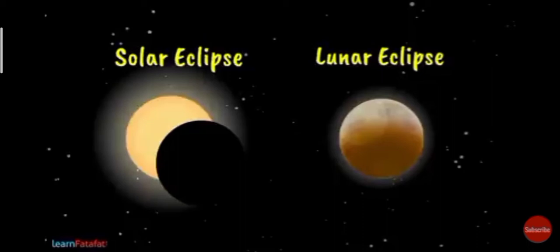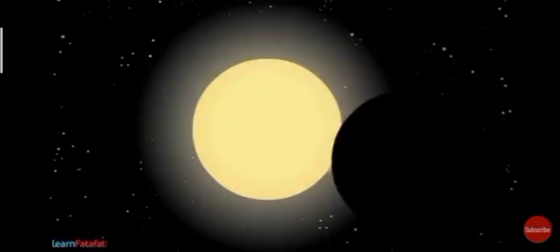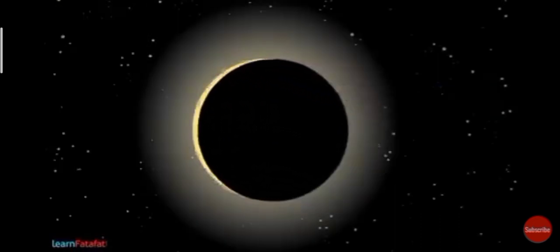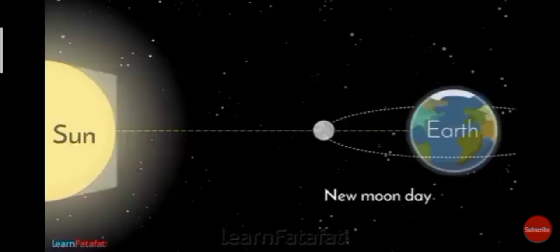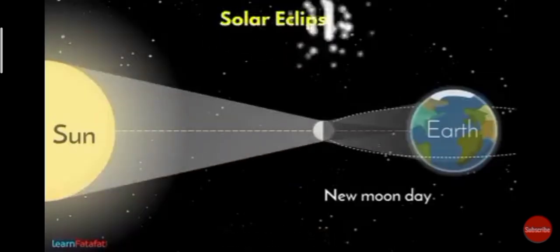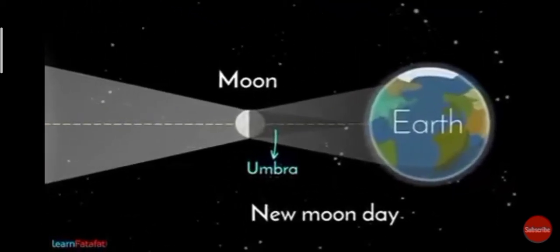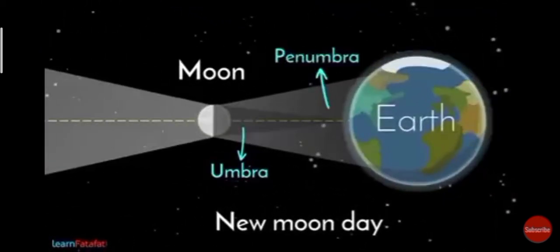On a new moon day, the Sun, Earth and Moon come in a straight line. Because of this, the shadow of the moon falls on the earth. It is called solar eclipse. So, during a solar eclipse, the moon comes in between the sun and the earth, and so the shadow of the moon consists of a darker part called umbra and a lighter part called penumbra.